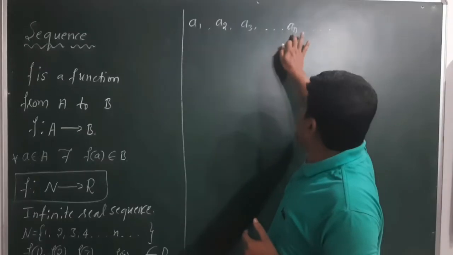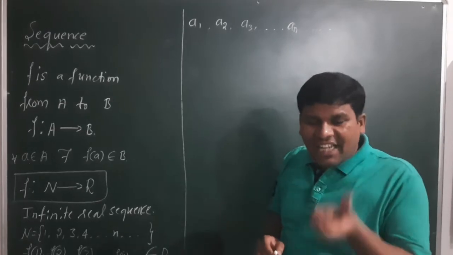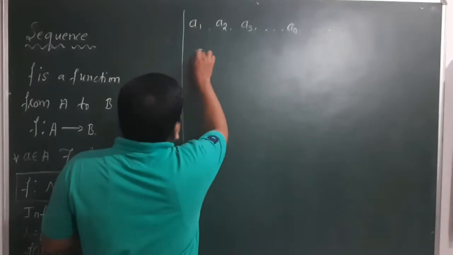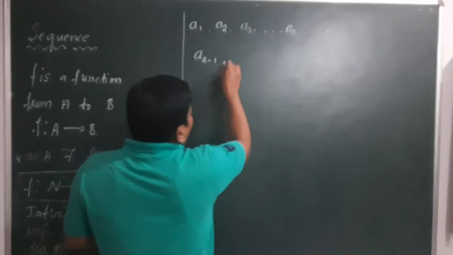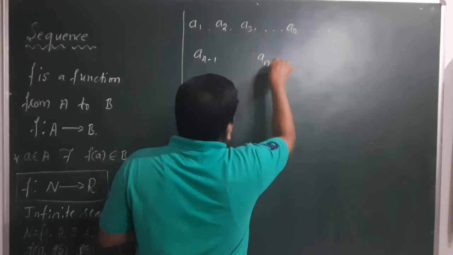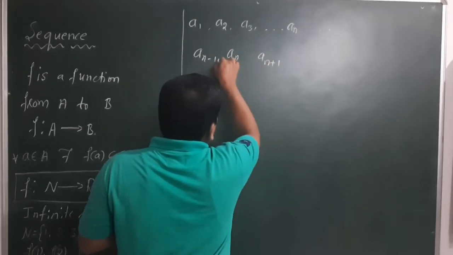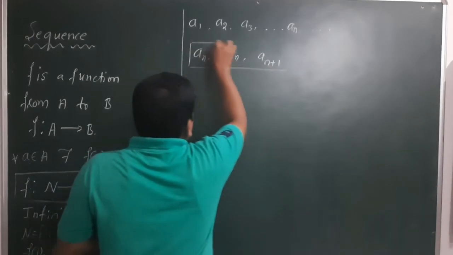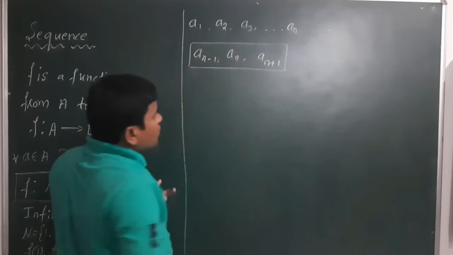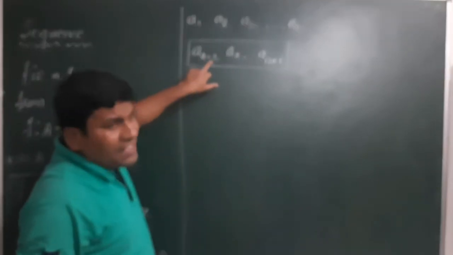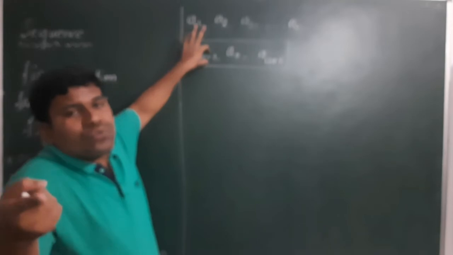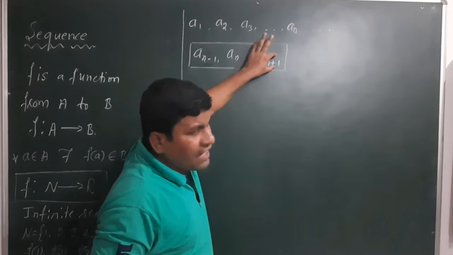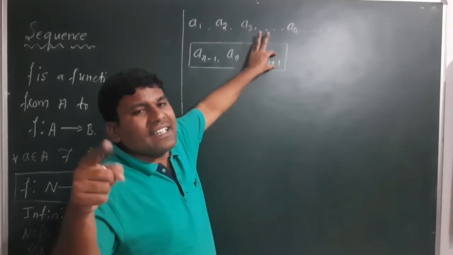But the nth term an is always in between an minus 1 and an plus 1. In between there is a term an. This is called the nth term of a sequence. This an minus 1 is called the (n minus 1)th term of a sequence. This an plus 1 is called the (n plus 1)th term of a sequence.